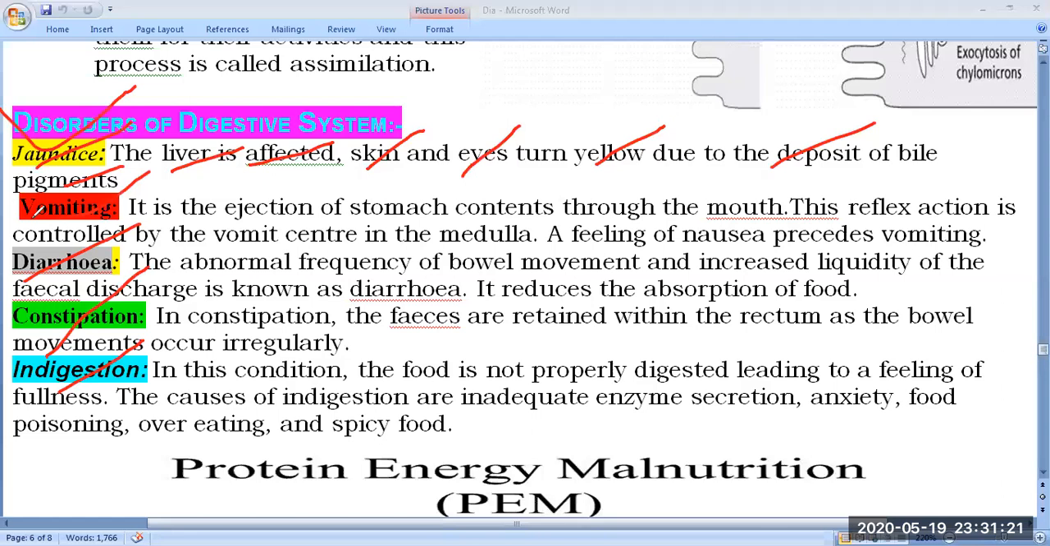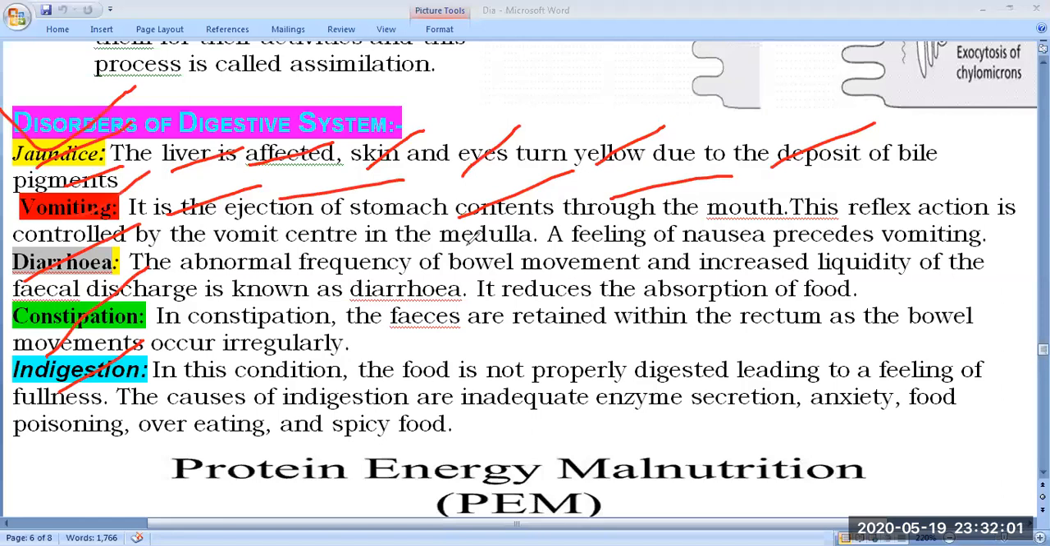Next is vomiting. Vomiting is the ejection of stomach contents through the mouth, and it is a reflex action. The esophagus, that is, the food pipe, is made up of smooth muscles, and smooth muscles are responsible for peristaltic movement. Peristaltic movement means the movement of food downwards into the stomach through the muscular movement of the esophagus. This is called peristalsis.